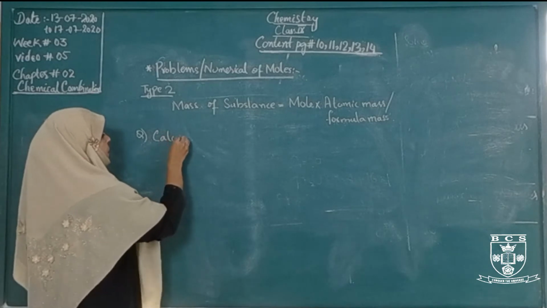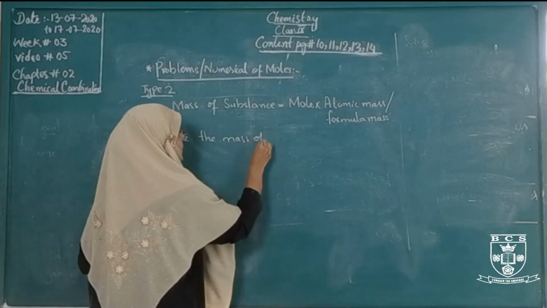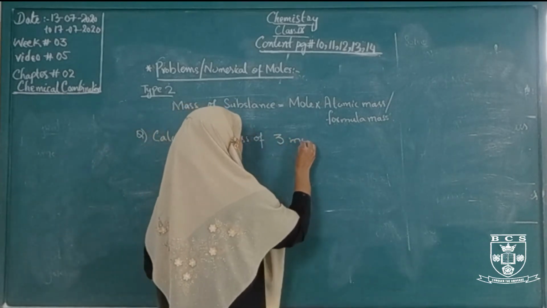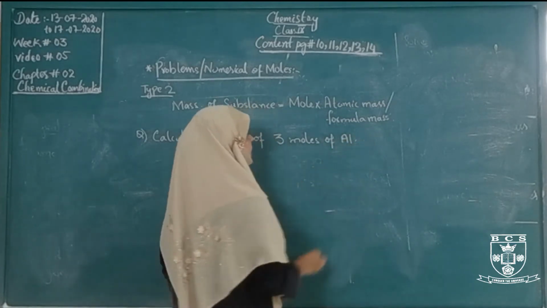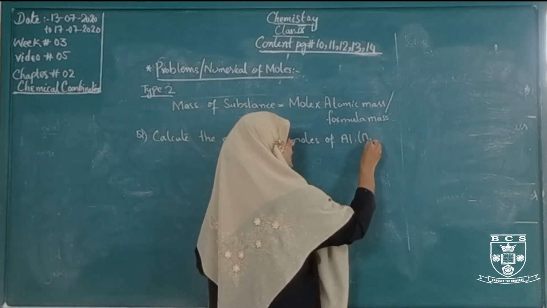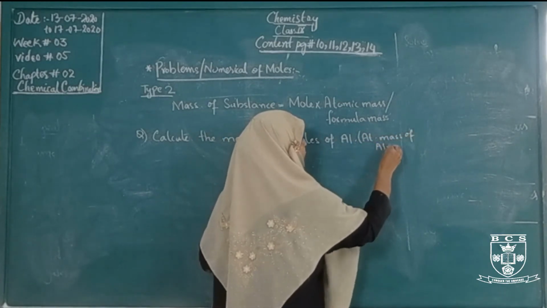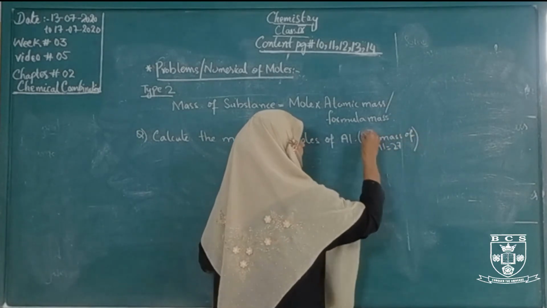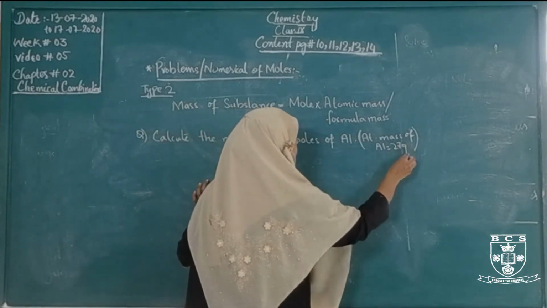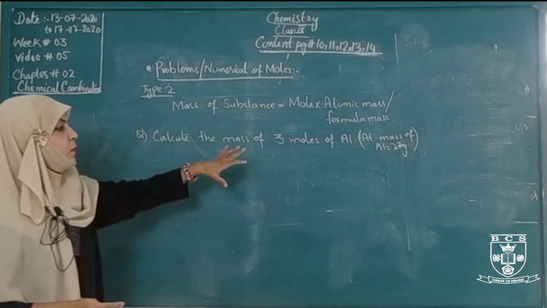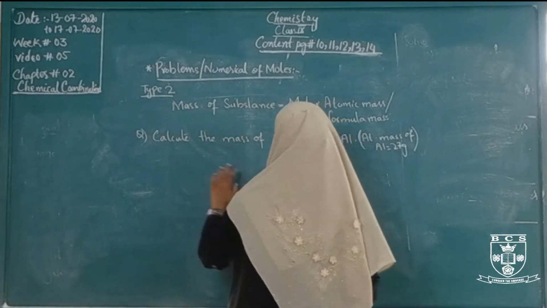Calculate the mass of 3 moles of aluminium, and the atomic mass of aluminium is 27.